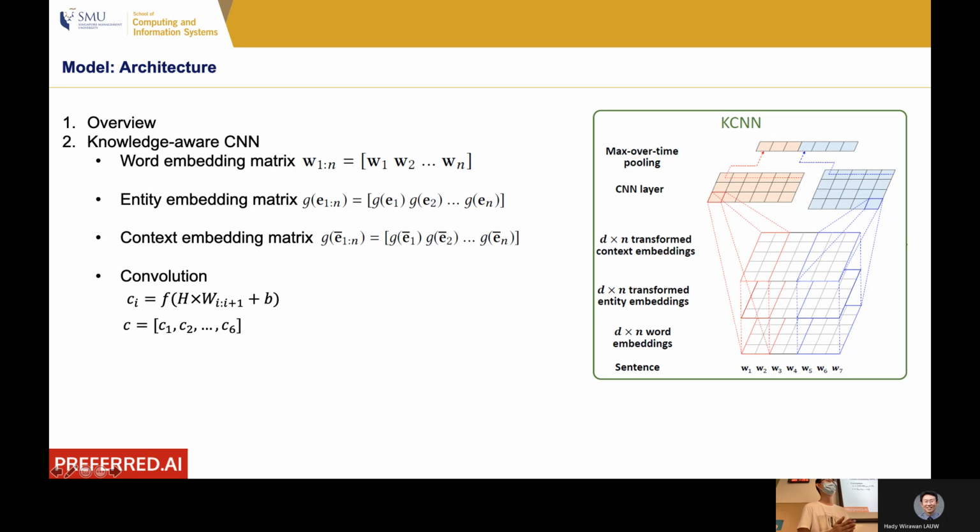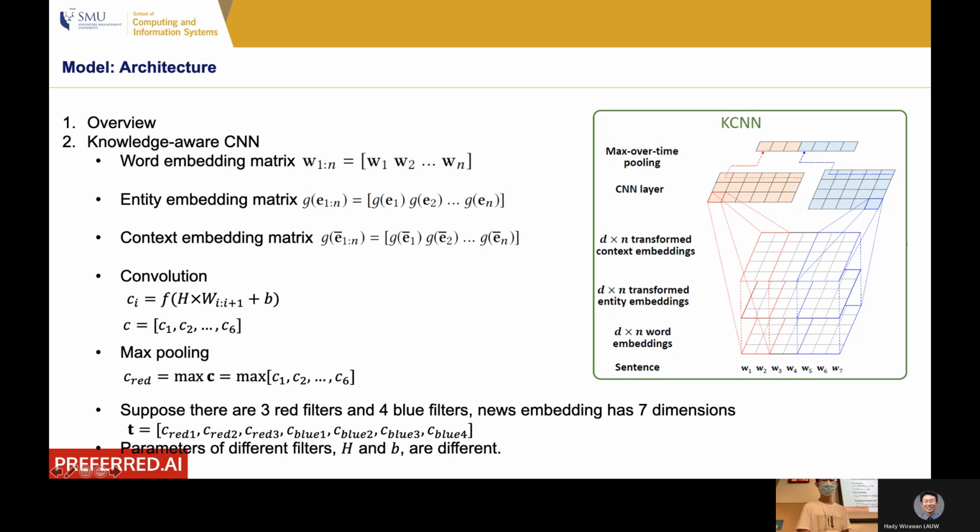Each row has 6 values. And max pooling. Now we have 1 row of red embedding. And now, in terms of this row of red embedding, we take the maximum value, and then we can get the first dimension of the final embedding. Max pooling, we take the maximum value of this row.